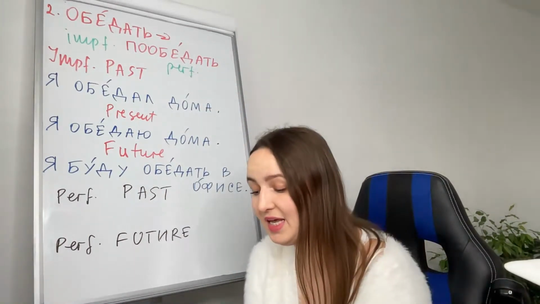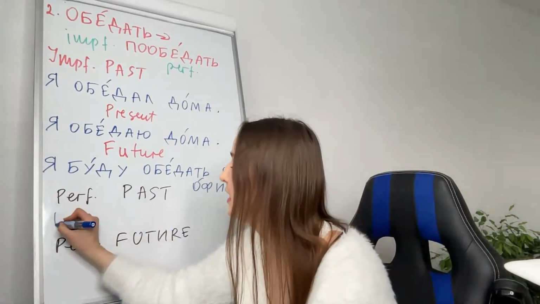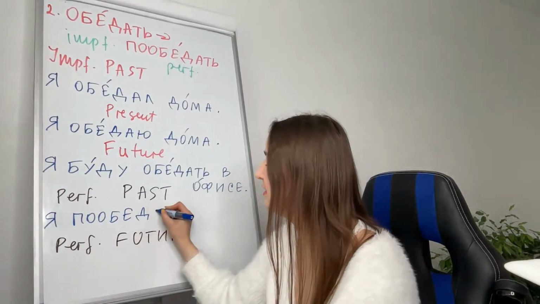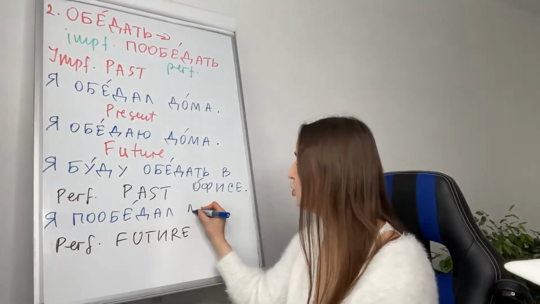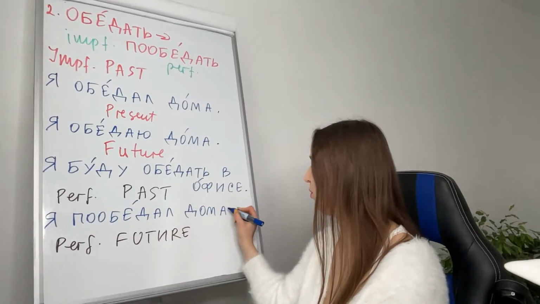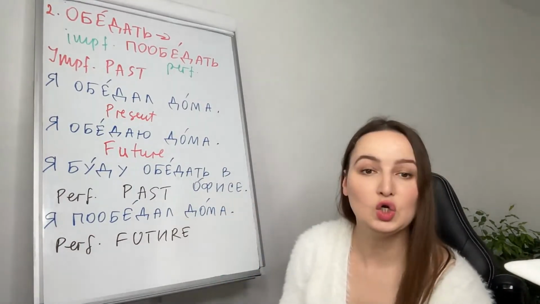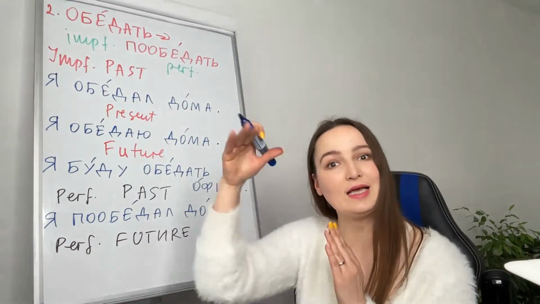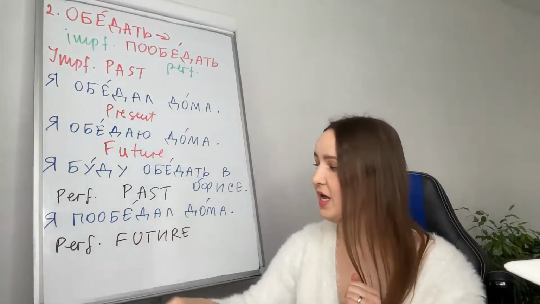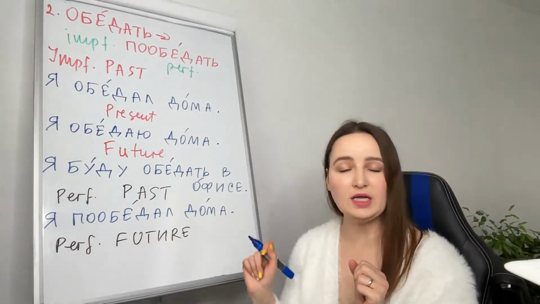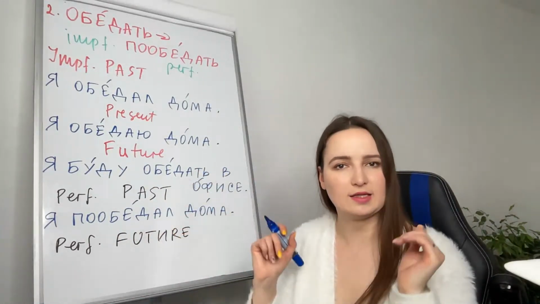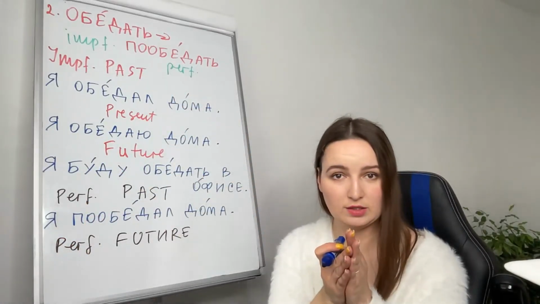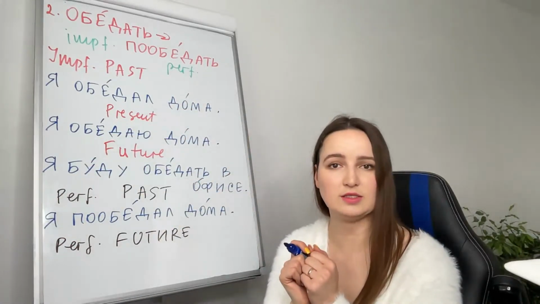Я пообедал дома, например. Я пообедал дома. We can use it when we want to say that I had lunch and then I did something else. Я пообедал дома, я пообедал и пошел гулять. I had lunch and I went for a walk. Да? We have to show that we finished one action and then we started another one.